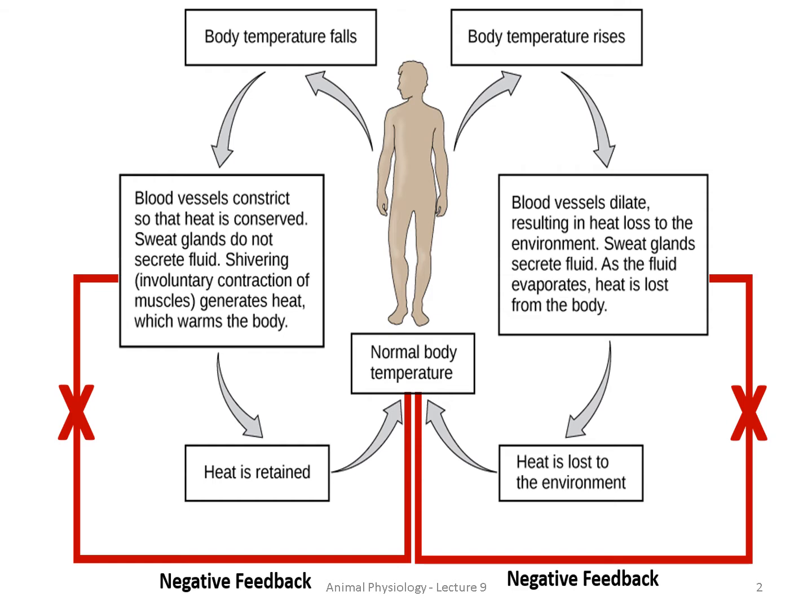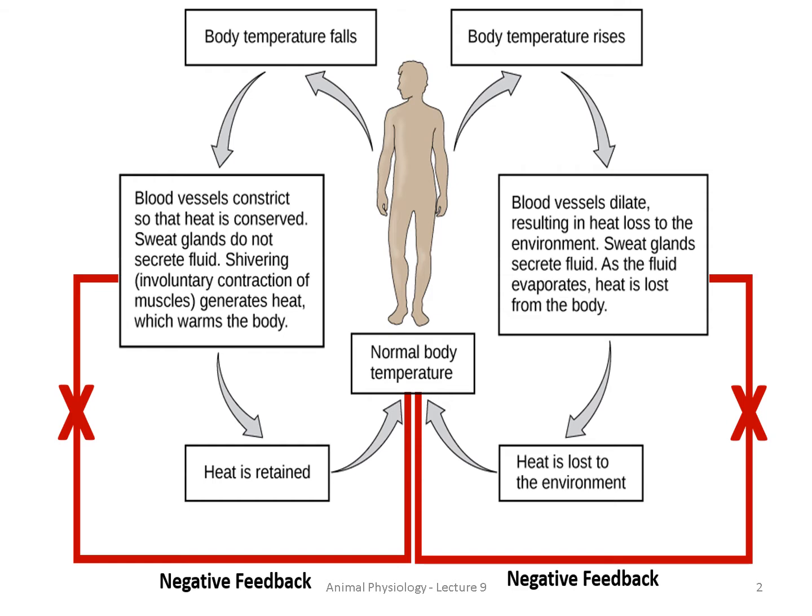Now see here what happens when the body temperature falls. See, when the body temperature falls, what is happening to our body? The blood vessels will constrict so that heat is conserved. Sweat glands do not secrete fluid, then shivering generates heat that will warm up the body. Okay, so heat is retained.